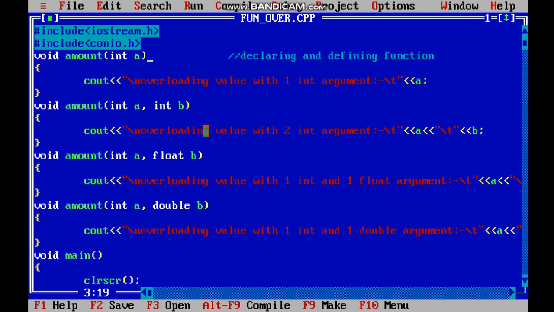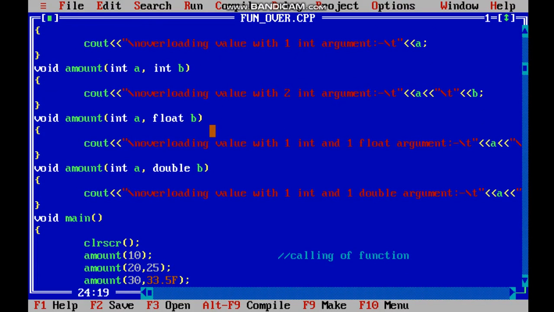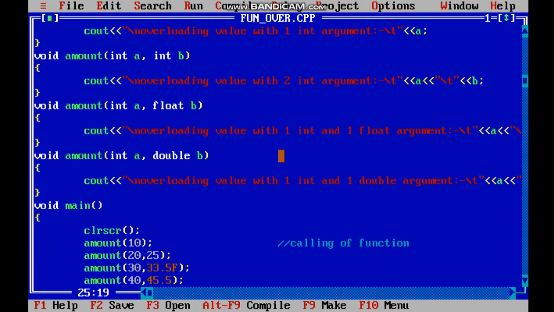We will see the output and understand it clearly, but for now I am showing you this way, I'll go on top and then again come down. For the second one, I have passed two integer values, which will call the second function, this one. Then the third one I have called with integer and float.